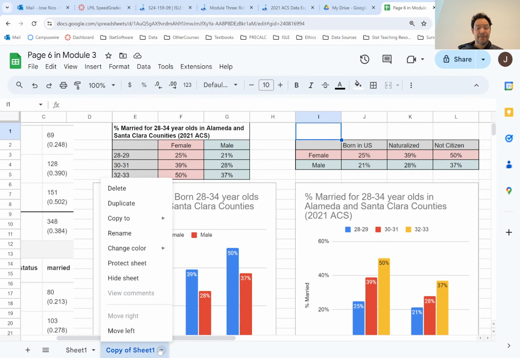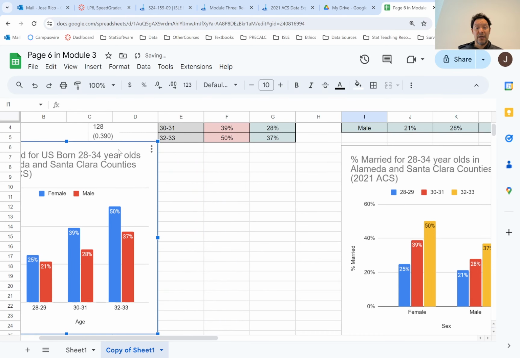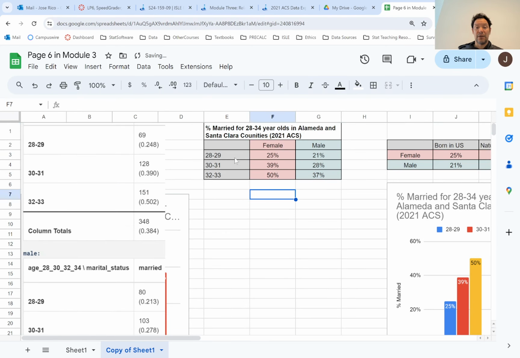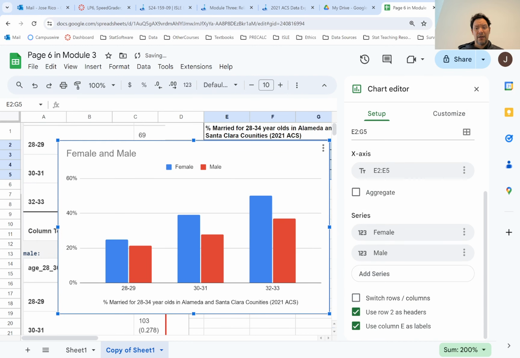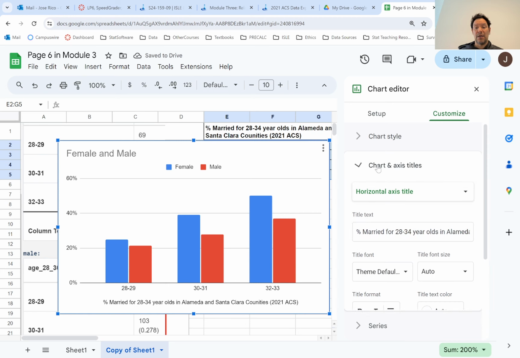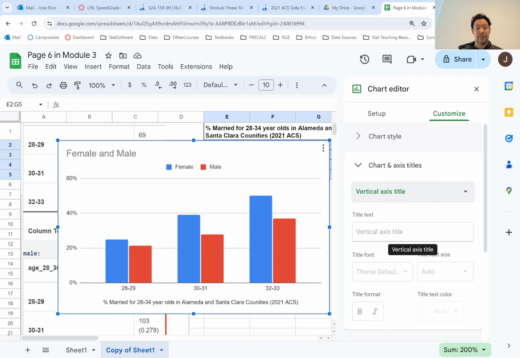Let me go through a couple things again. So what I'll do is I'm just going to slide this one over here and I'll regenerate it so you can see how it was done. I'm just going to highlight my data, go to insert a chart, and I'll get my chart. The main thing that I'd like you to do on the chart is to give it the proper titles. So you can give a horizontal title, a chart title, a vertical title.